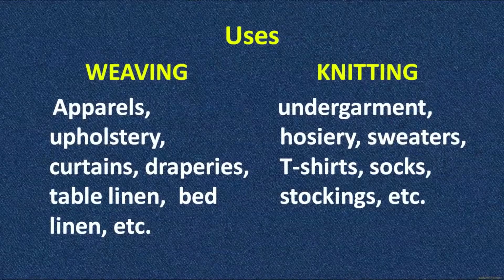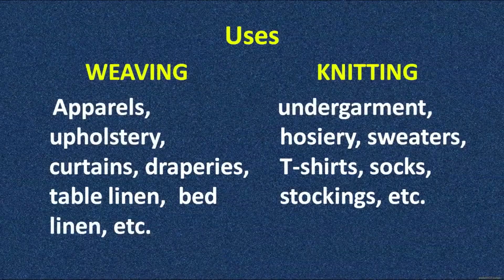Now we discuss the final outcome, or the final property of every article, for which all these properties are combined together, that is the use of the article. The article made by the weaving process can be used in making apparel, upholstery, curtains, draperies, table linen, bed linen, and likewise many other articles.